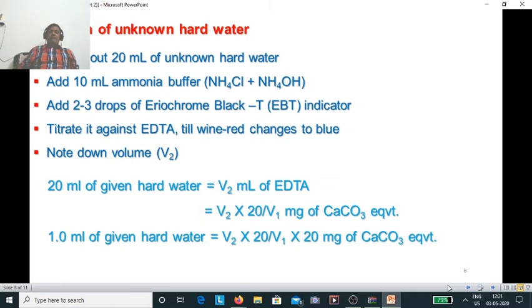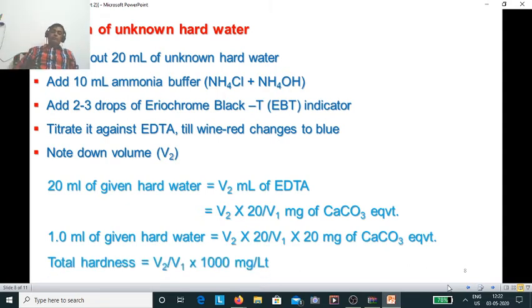So 1 ml of given hard water would be equal to V2 into 20 divided by V1 into 20 milligram of calcium carbonate equivalent. So 20 can be cancelled with 20, and basically the hardness of 1 ml of hard water would be equal to V2 divided by V1.